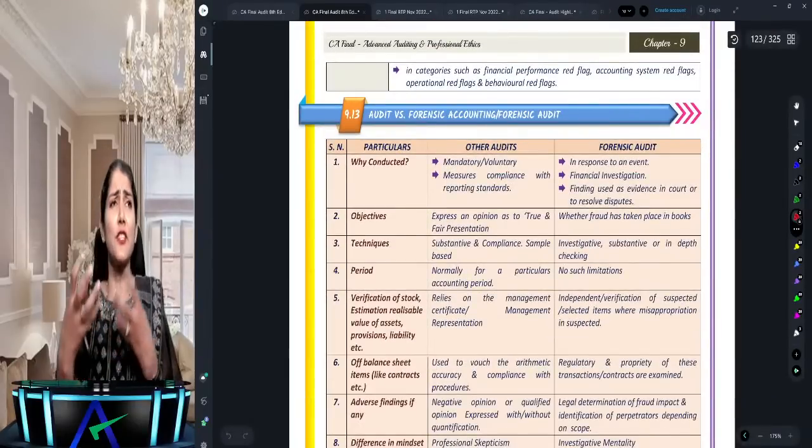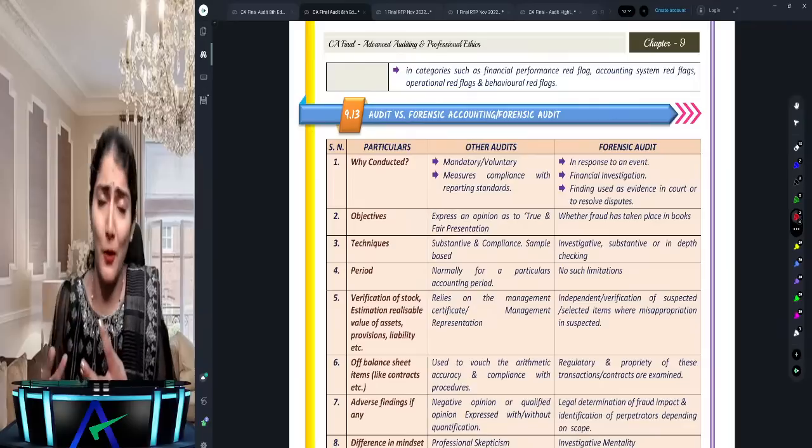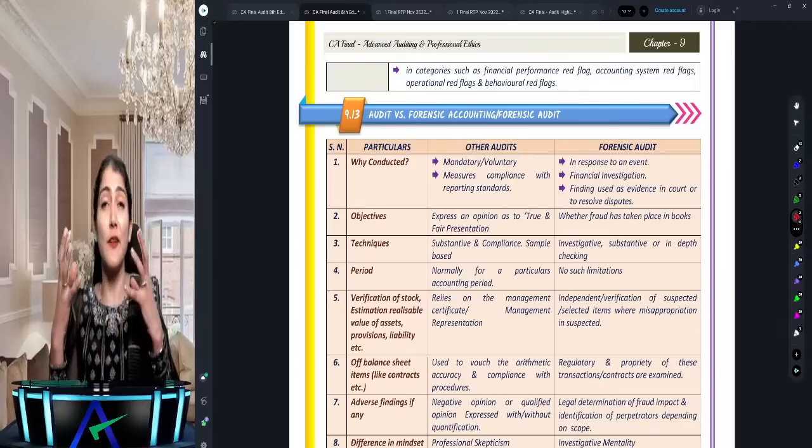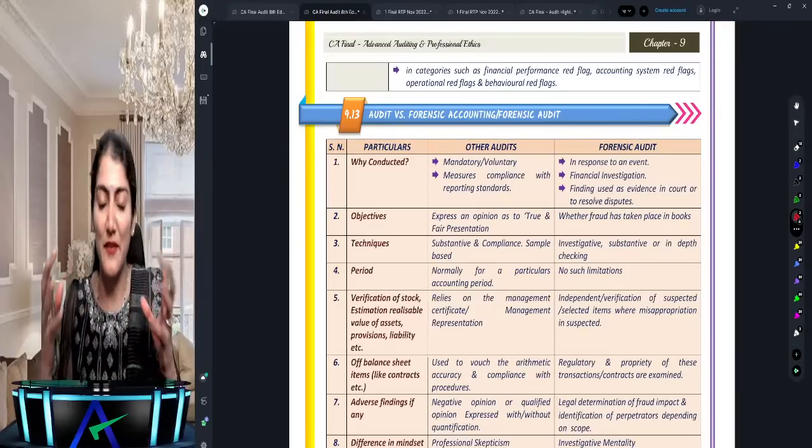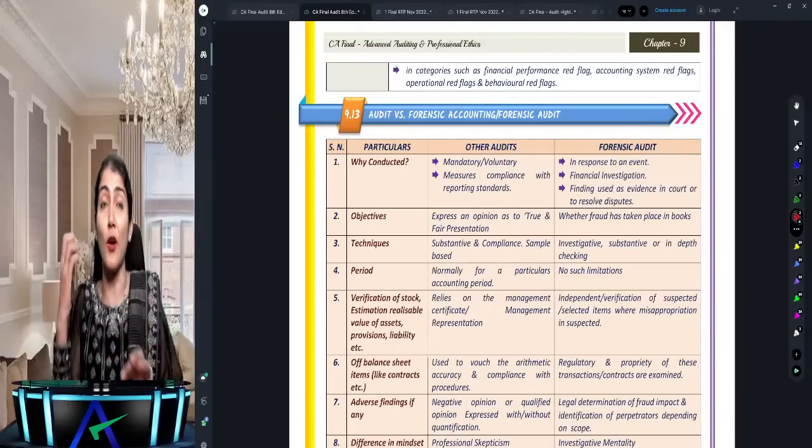Right, so forensic, which can be used as evidence in the courts of law. So it's like legal evidence. We talk about persuasive evidence, conclusive evidence. This is like legal evidence which can be used as evidence in the court of law.